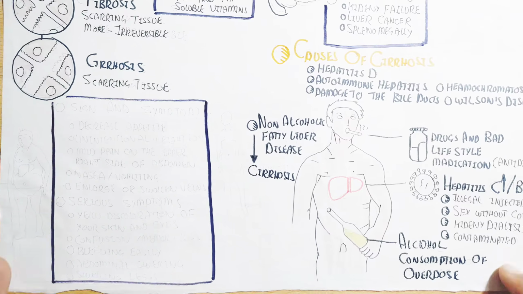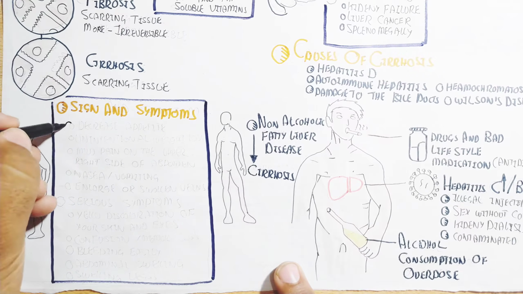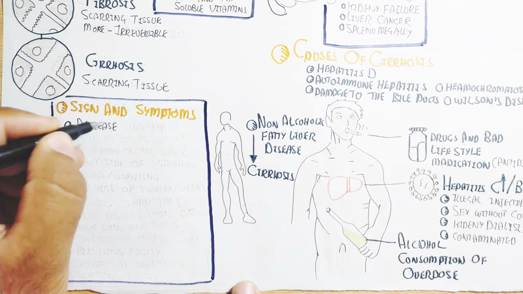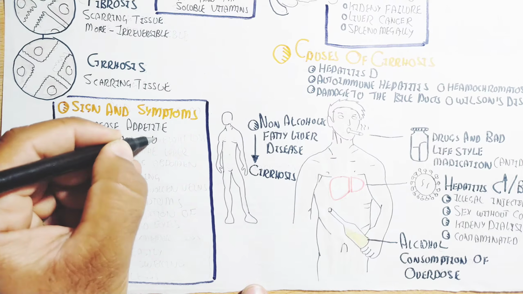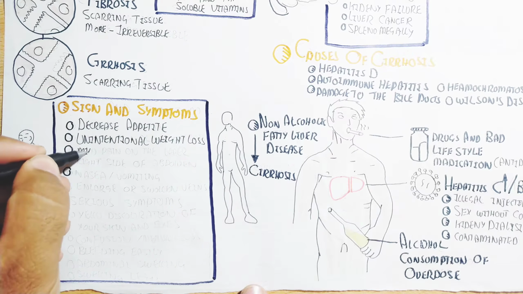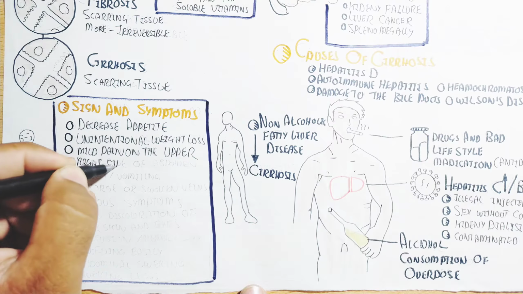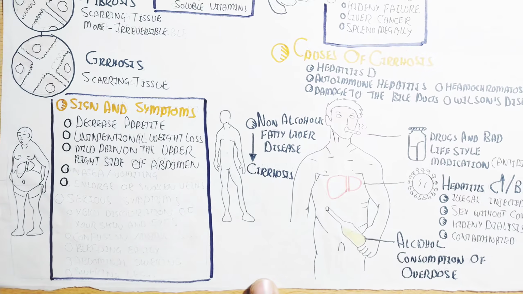First of all, you should understand the signs and symptoms, and then we will understand the pathophysiology. Signs and symptoms can be decreased appetite and unintentional weight loss, mild pain on the upper right side of the abdomen, nausea, vomiting, and enlarged or swollen veins.